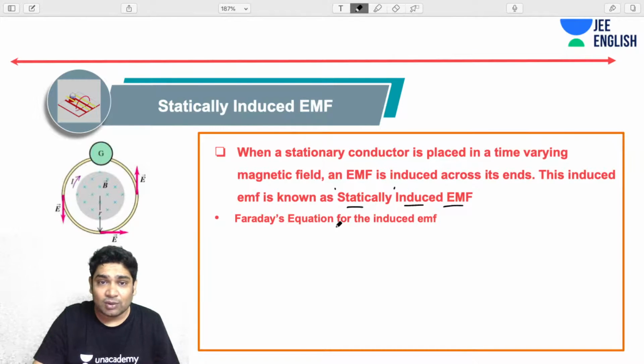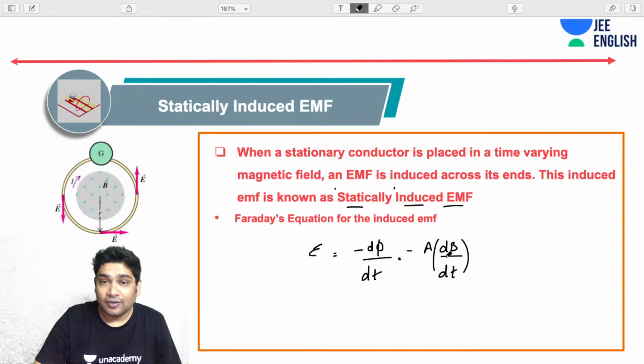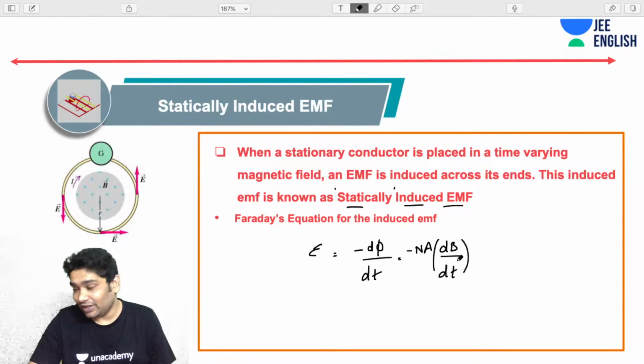First of all, let's talk about Faraday's equation of the induced EMF. That is going to be very, very simple. E would be minus d phi by dt. If the area is constant, then you would have A times dB over dt, with a minus sign, times N. That would have been your magnetic flux, NAB.